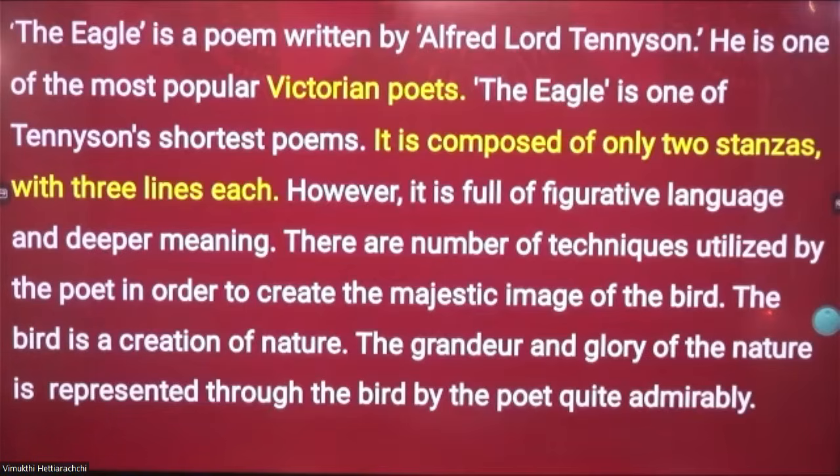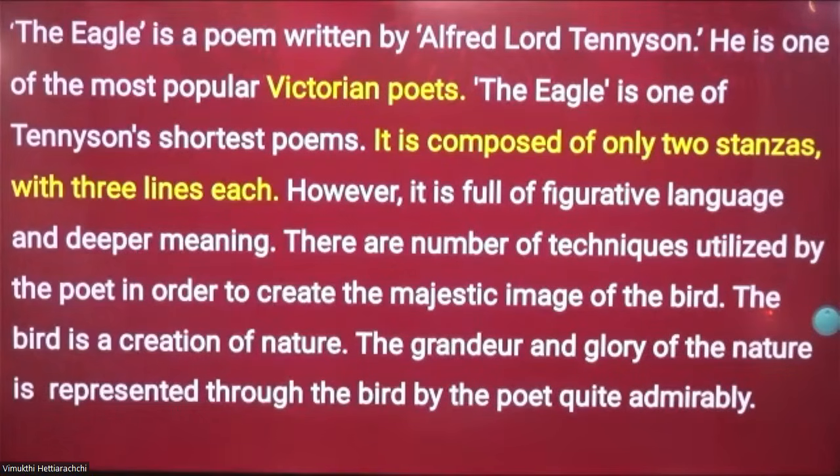The Eagle is a poem written by Alfred Lord Tennyson. He is one of the most popular Victorian poets. The Eagle is one of Tennyson's shortest poems. It is composed of only two stanzas with 3 lines each. However, it is full of figurative language and deeper meaning. There are a number of techniques utilized by the poet in order to create the majestic image of the bird. The bird is a creation of nature. The grandeur and glory of nature is represented through the bird by the poet quite admirably.